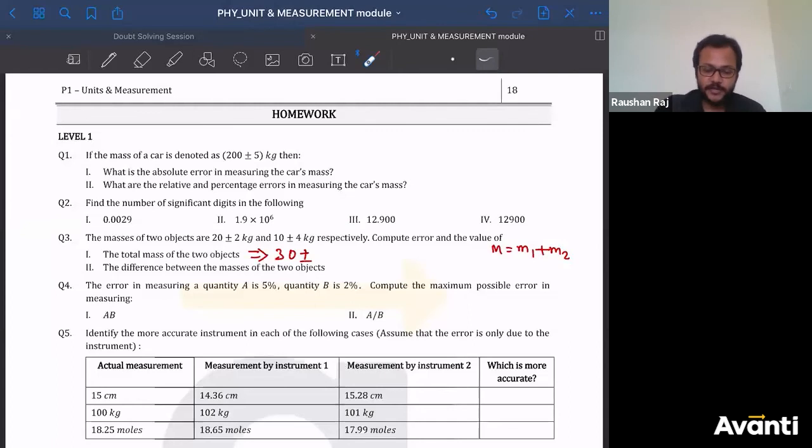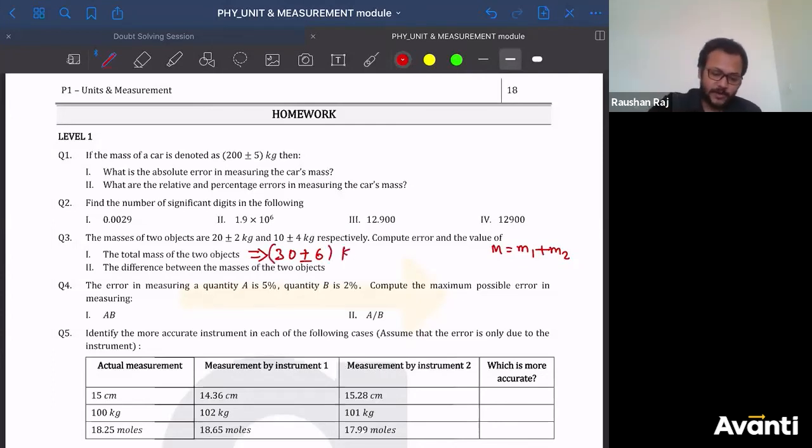If you add two quantities, then what will happen to the error in the resultant? If you add two physical quantities, what will happen to the resultant in terms of error? Their absolute errors will get added. So the absolute error in one is 2 and the second one is 4. So the absolute error will be plus minus 6. So this is the answer.